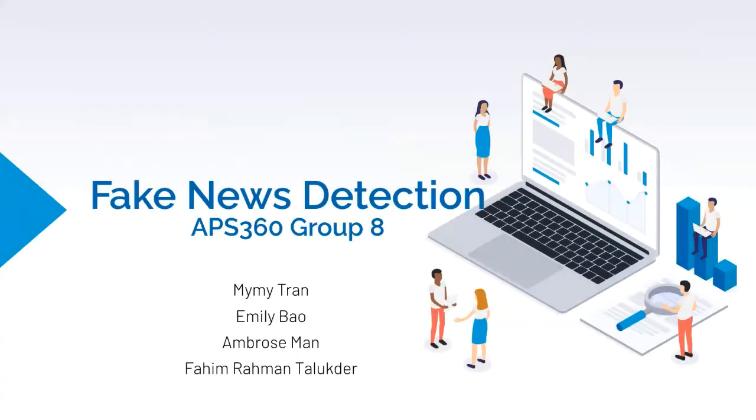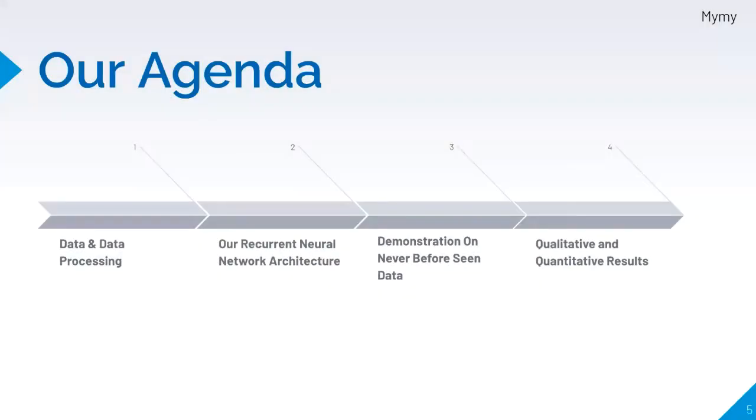My name is Mymy, we have Emily, Ambrose, and Fahim, and our group is here to present to you our fake news detector. We see machine learning as a tool to tackle this ever-growing problem of misinformation. The goal of our project is to combat fake news by identifying if a news article is factual in a more effective manner than that of humans. We'll go over data processing, our model, and also our test results.